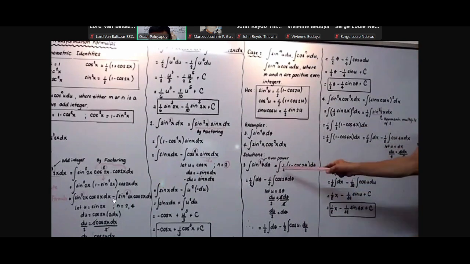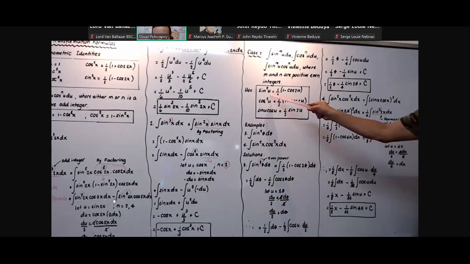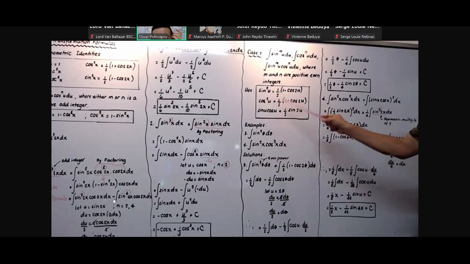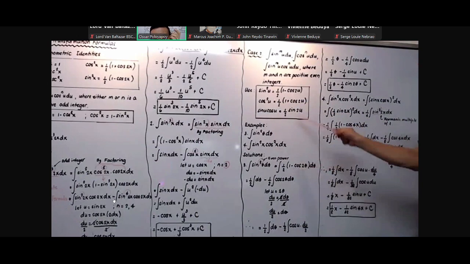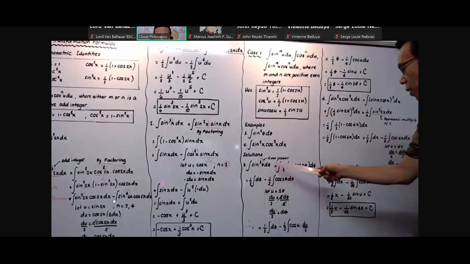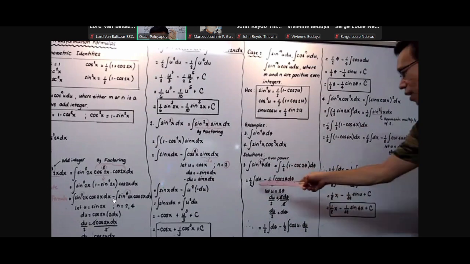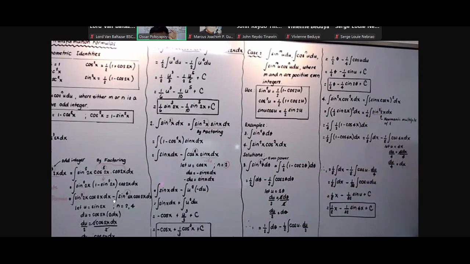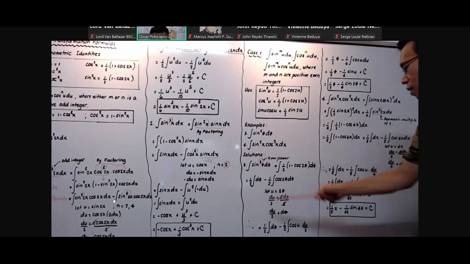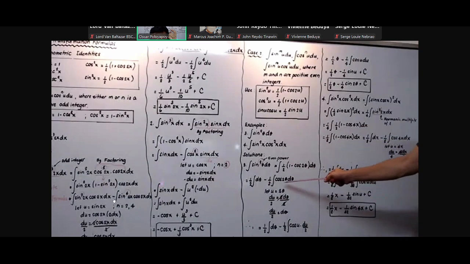Then replace sine squared theta with 1/2 multiplied by 1 minus cosine 2 theta, d theta. And again, we have to distribute. So the integration of 1/2 times 1 times d theta is equal to 1/2 integration of d theta. Integration of 1/2 times negative cosine 2 theta d theta is equal to negative 1/2 integration of cosine 2 theta d theta.